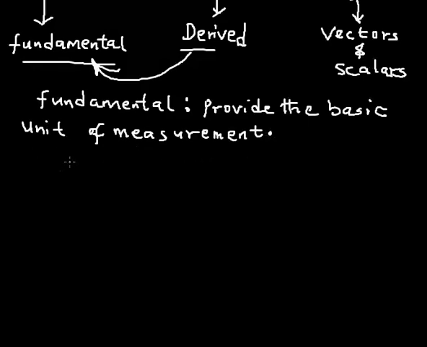Why? Because any formula you ever encounter in physics, if you trace it back, you will always trace it back to the fundamental quantities. So I'm going to list them out. There are 7 of them. Number 1, you have the mass.